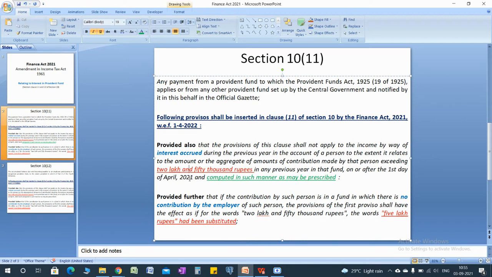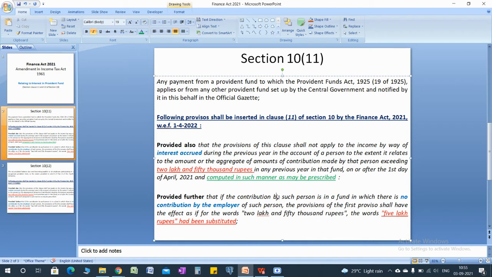However, there is also a second proviso: if the contribution is not made by the employer, meaning a provident fund opened by a self-employed person, not an employee provident fund, then such 2,50,000 shall be read as 5 lakh. Such limit is 5 lakh.